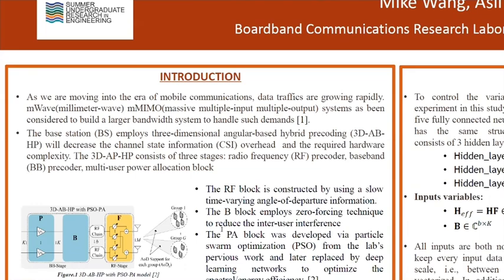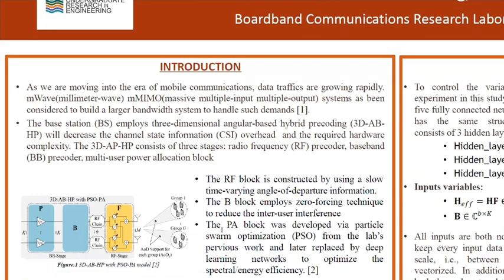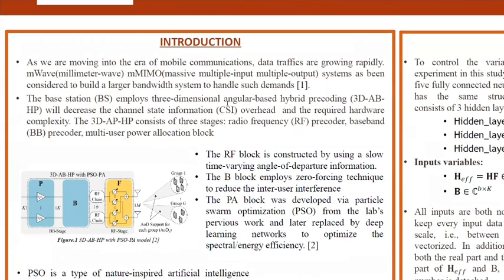The base station employs three-dimensional angular-based hybrid precoding, which will decrease the channel state information overhead and the required hardware complexity. The 3D APHP consists of three stages, namely the radio frequency precoder, the baseband precoder, and the multi-user power allocation block.